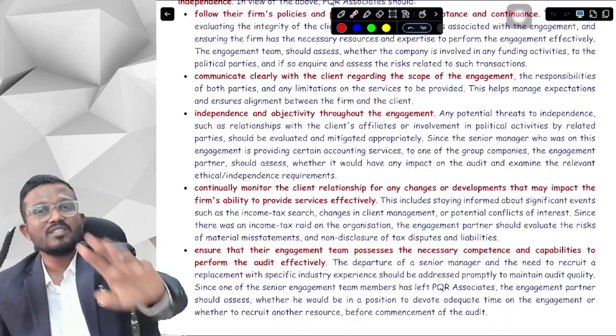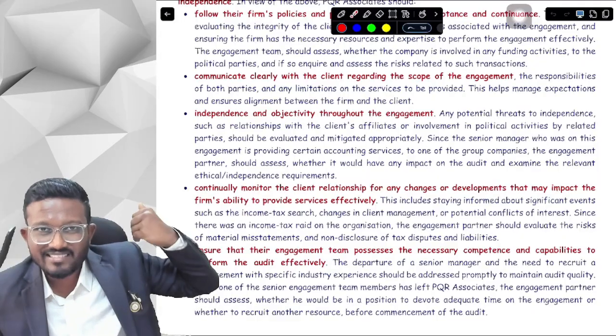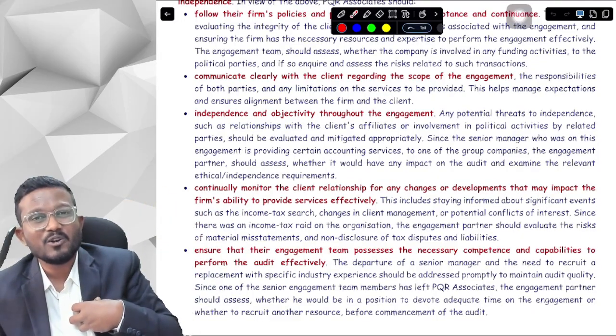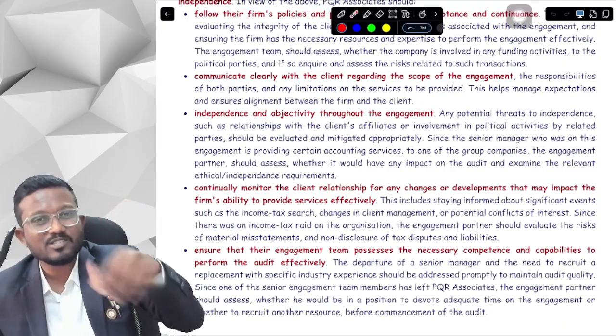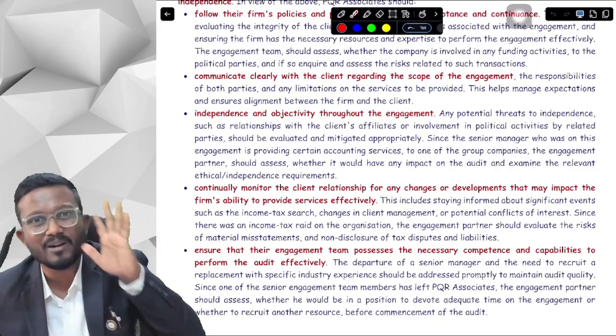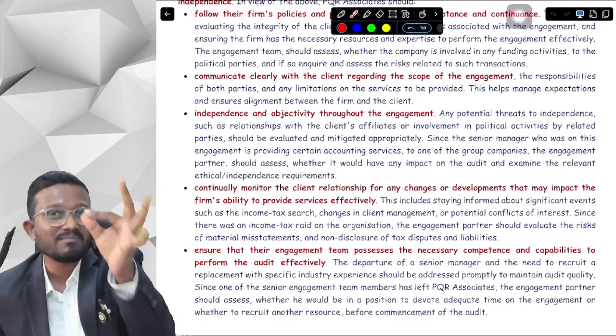Because we know that the current senior engagement partner has left the company, and we do not have any senior manager who has the same experience to audit that particular client, which means that we don't have sufficient resources to perform that particular engagement. We need to consider this matter as well.